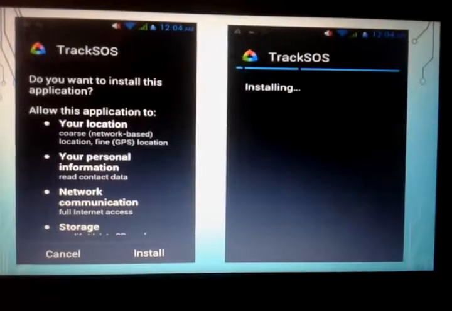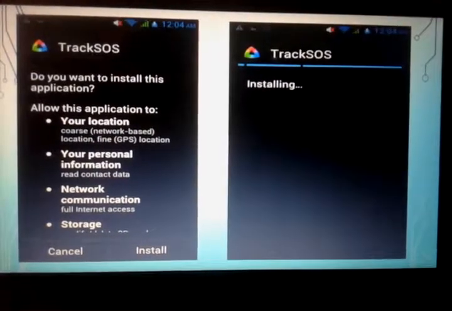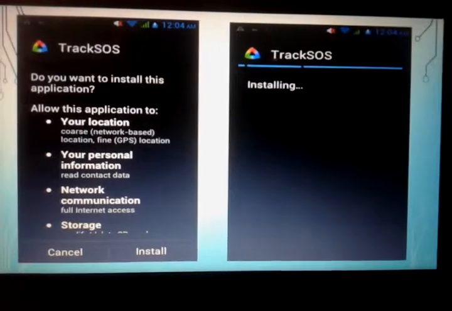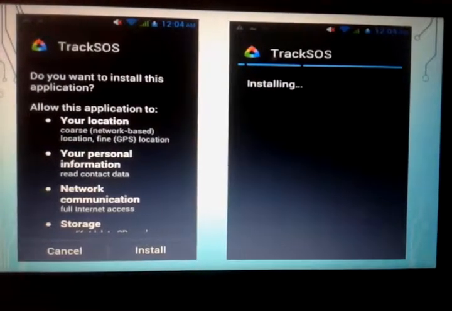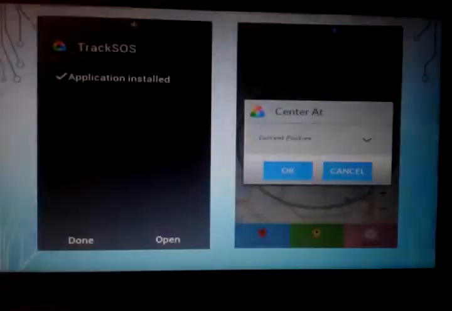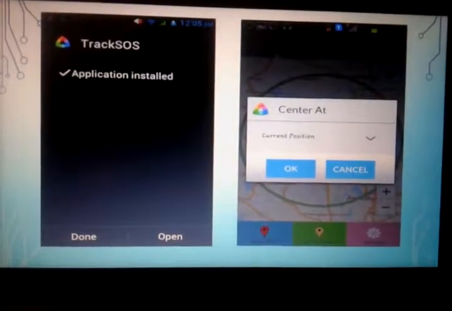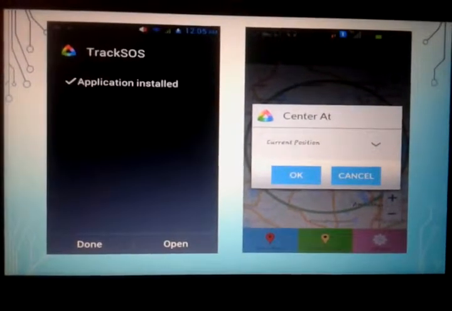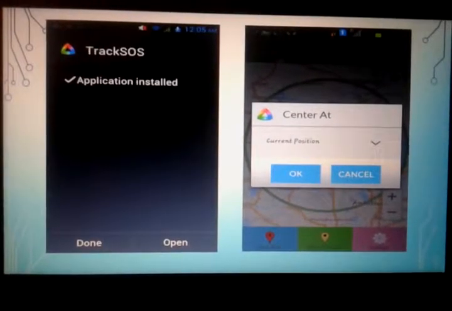When initially pressing our app, or else touching, it will be asking for user access permissions. When we allow by clicking the install button, our app will be installed. Center at means an entity's current position. Initially, an entity's current position will be tracked.